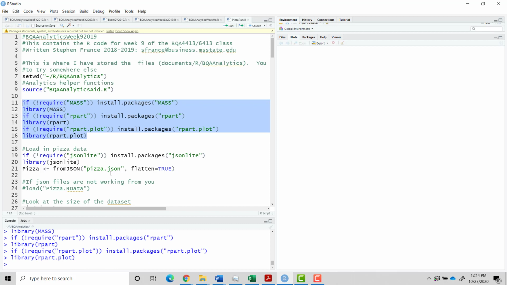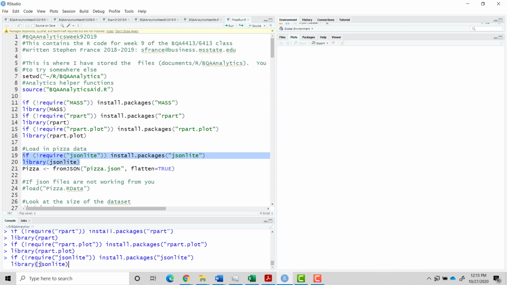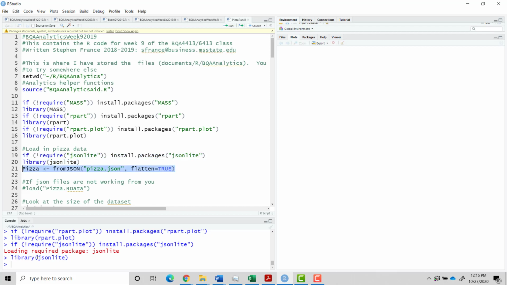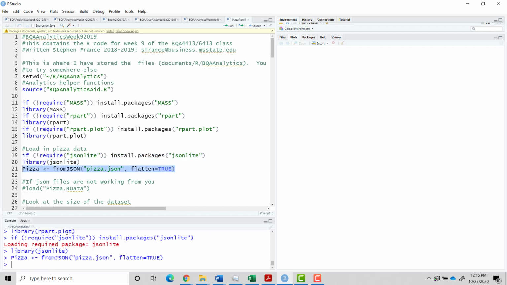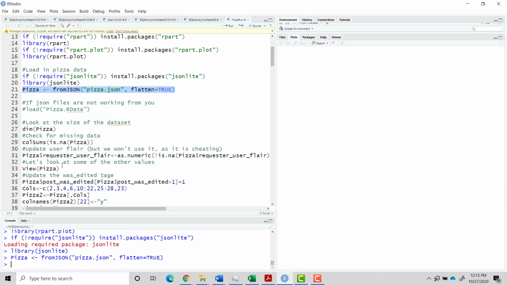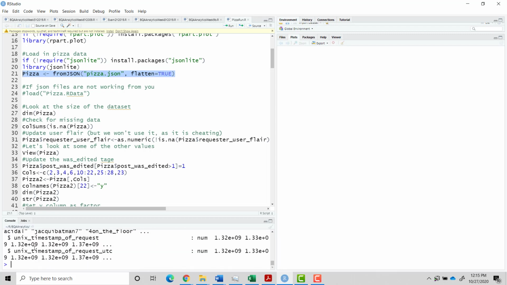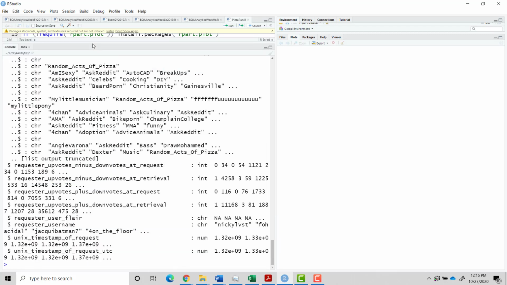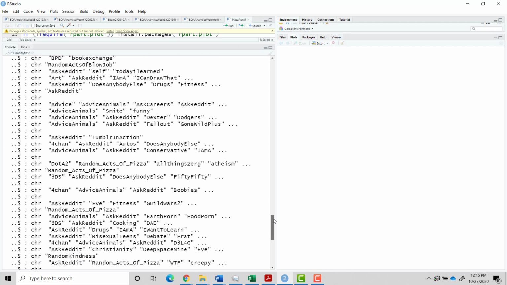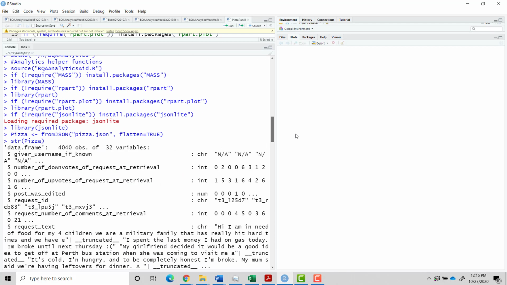Luckily, R has a library called jsonlite that allows us to read in JSON data. We just put fromJSON, pizza.json, flatten equals true. Let's have a look at what we've got inside our pizza data set, so let's look at str of pizza. And we've got a lot of information.